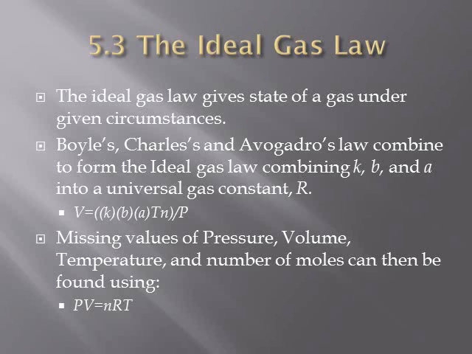Missing values of pressure, volume, temperature, and number of moles can then be found using PV equals nRT, where P equals pressure, V equals volume, n equals the number of moles, R is the universal gas constant, and T equals temperature. The ideal gas law works well at low pressures and high temperatures. Most gases do not behave ideally above 1 atmosphere pressure. The ideal gas law does not work well near the condensation conditions of a gas.